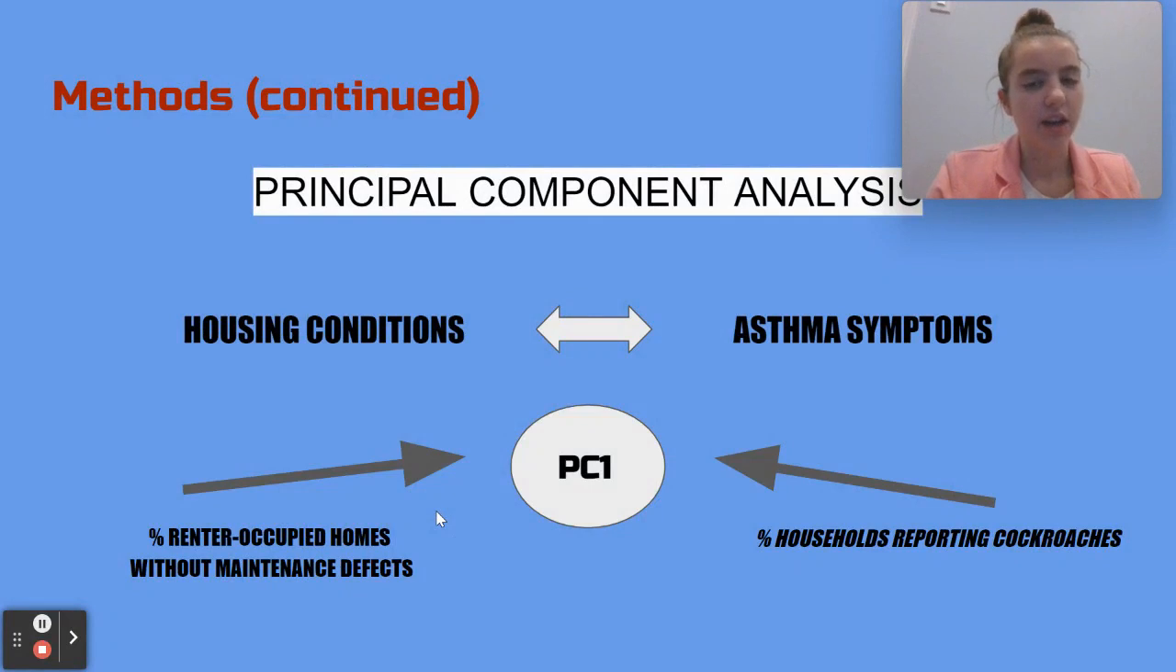The next step was to build off the research paper entitled Multi-Level Socioeconomic Contributors to Childhood Asthma in New York City, a cluster analysis. In this paper, the researchers found a relationship between housing conditions and the exacerbation of asthma symptoms. To build off this research, principal component analysis, or PCA, was used to create a baseline model focusing on poor housing conditions. Specifically, PCA was used on the data for percent of renter-occupied homes without maintenance defects and percent of households prone to cockroaches. The first principal component, or PC1, of this analysis explained 92% of the variance. Therefore, PC1 was used in the model.